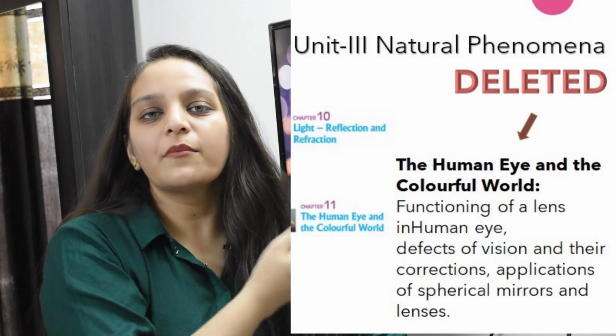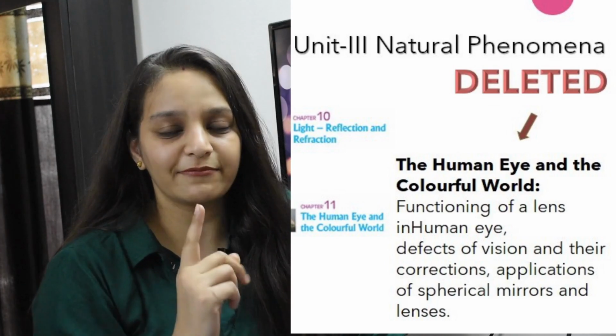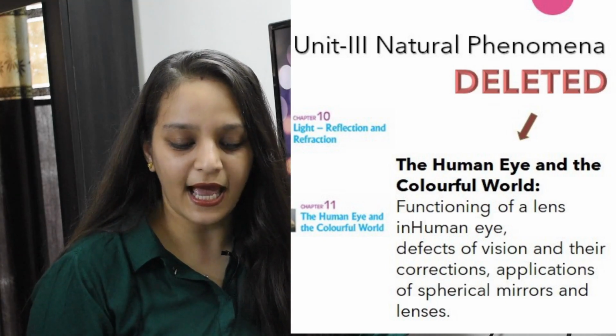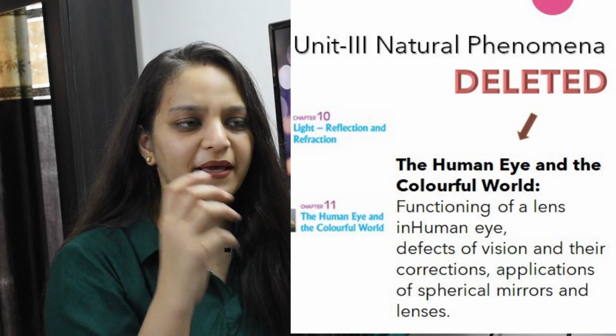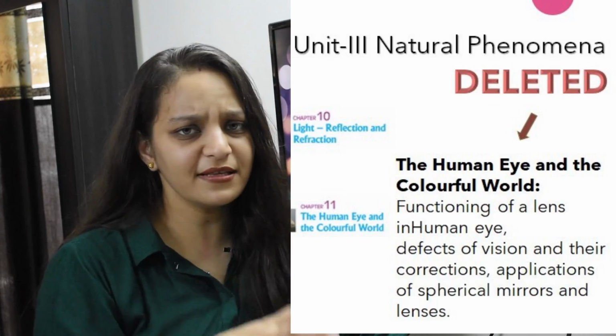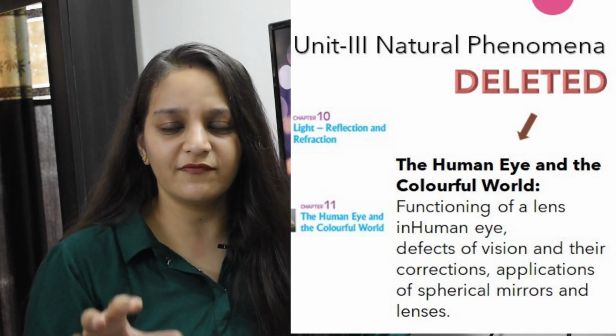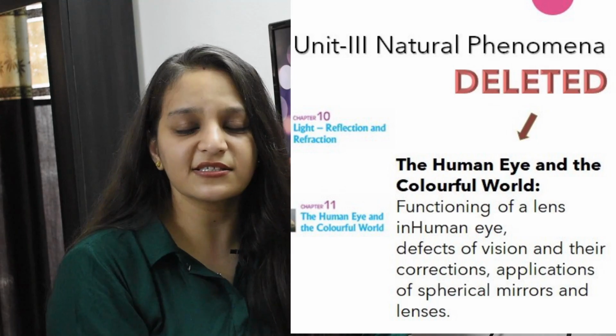So this natural phenomena, it is a physics based unit which is consisting of 2 chapters of light, that means the light and the human eye and the colorful world. So from the light, the first part which is consisting of the basics of light like refraction, reflection, lenses and mirrors, everything is intact. From the second chapter which starts with human eye, that means what is human eye, then what are the diseases related to human eye.